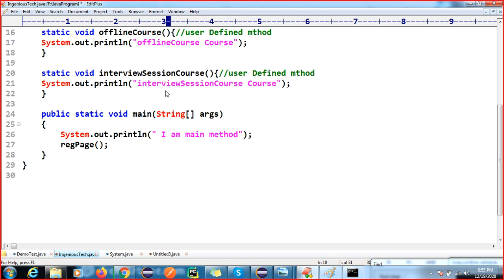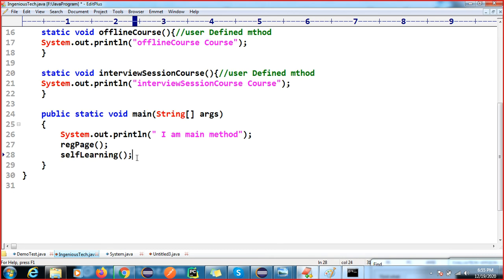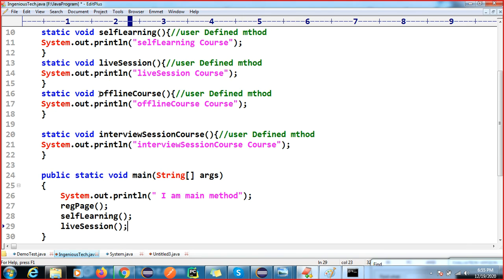Now you can directly call this method inside the main method, and I will tell you how this code will work. Let me call all the methods now. Live session, offline session, then we have interview session, right?